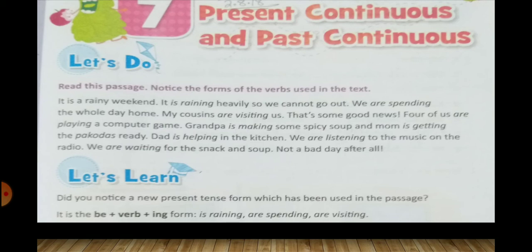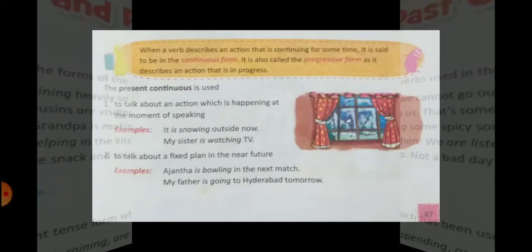So these are all showing us some forms of verb. So we will proceed and learn what is special about this form of verb. So let's continue.